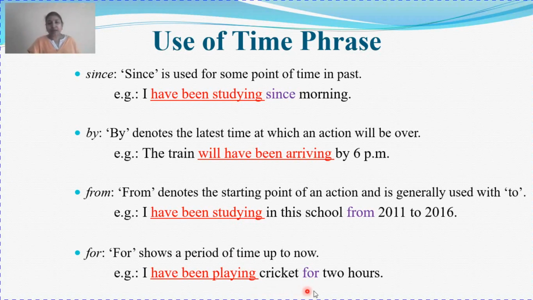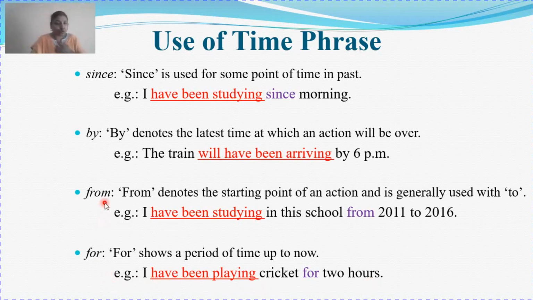I have been playing cricket for 2 hours. You have played cricket for 2 hours. But how? It's not necessary that you played at a stretch, nor that you took breaks. What I know is I have played for 2 hours. Clear? So you can play continuously for 2 hours, or you can take breaks, half an hour each throughout the day. You played 4 times, so in a day, for a total of 2 hours, you played the game. So this is how we use "for". For is used for duration.